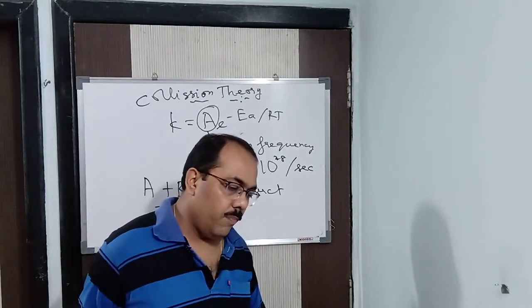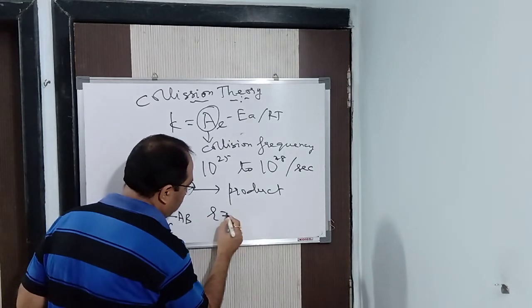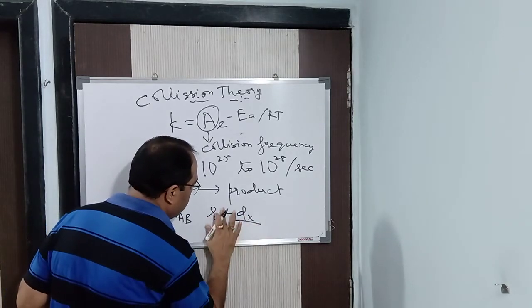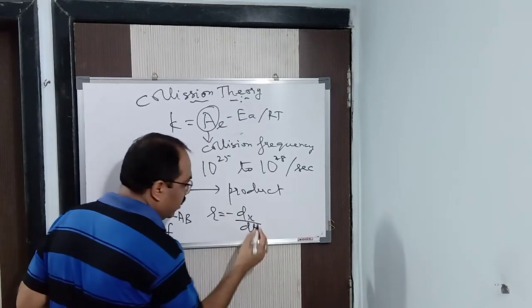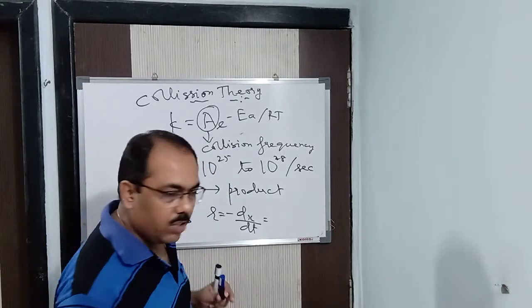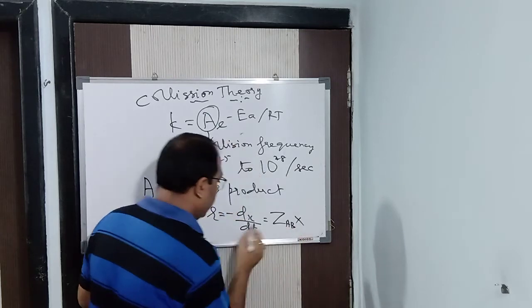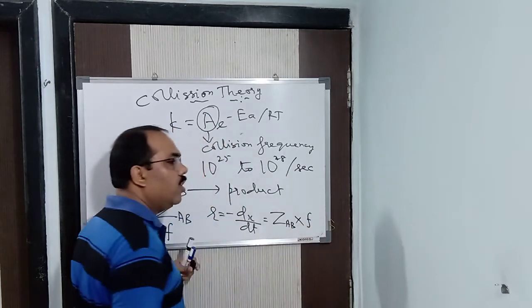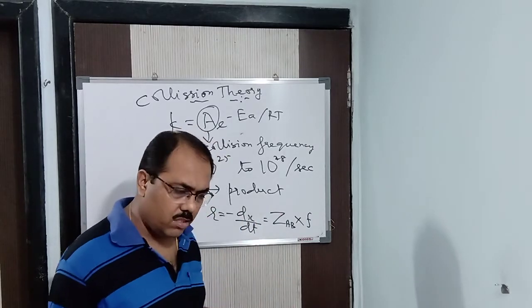Fine. So as a result, if I am asking you to calculate the rate of reaction, R, the formula is nothing but minus dx by dt, isn't it? So R is equal to minus dx by dt. So by putting this value, we have that Z is the collision frequency and F is the fraction of molecules which are colliding. See, if I multiply it, I will be getting R, the rate of reaction, isn't it?